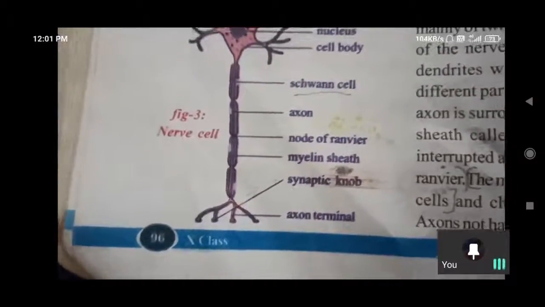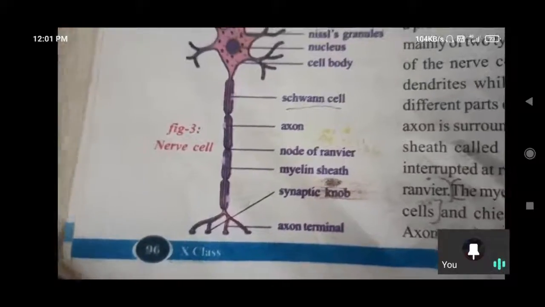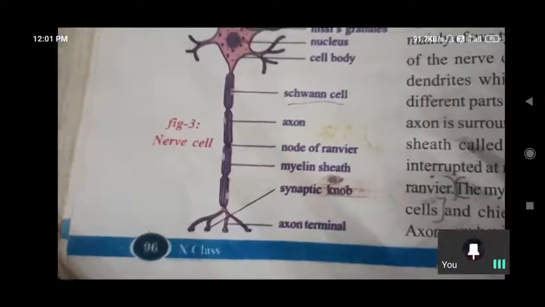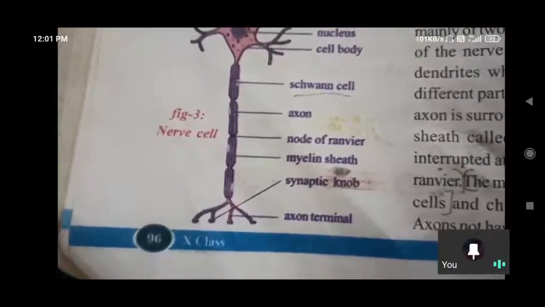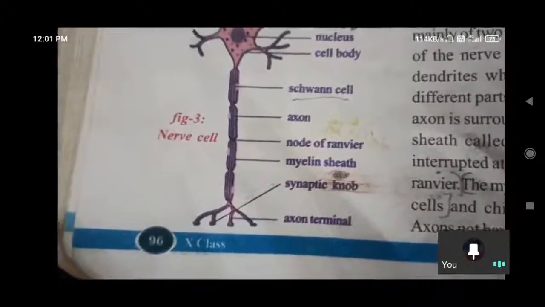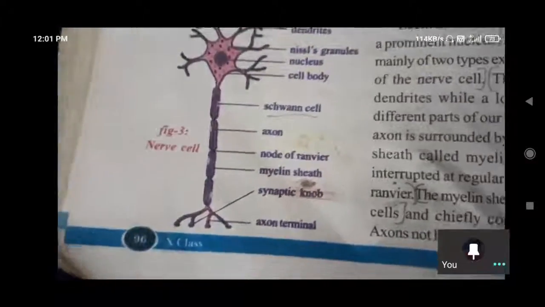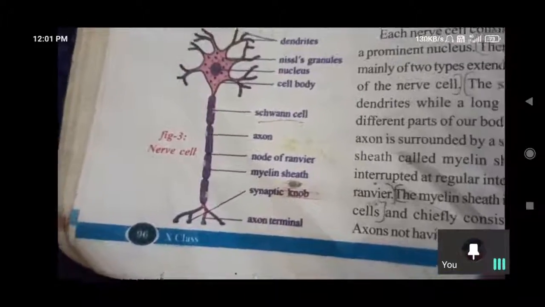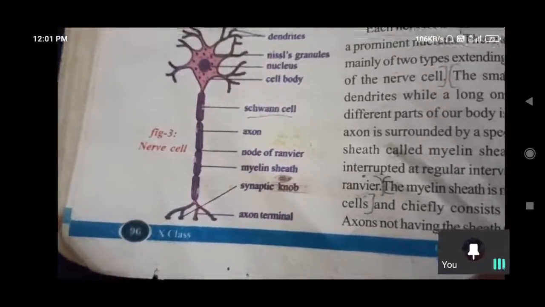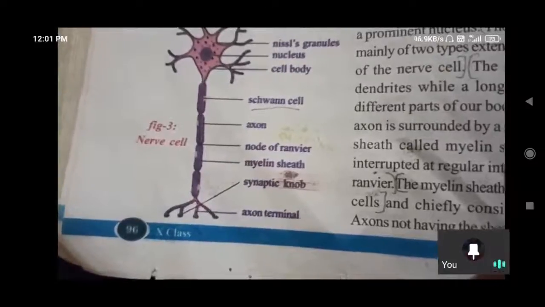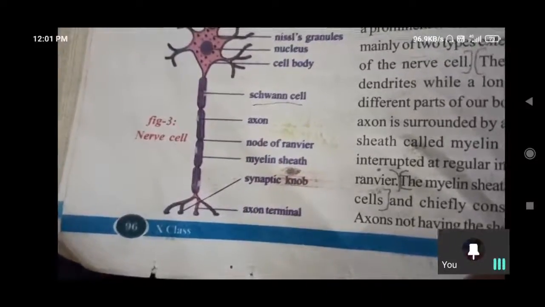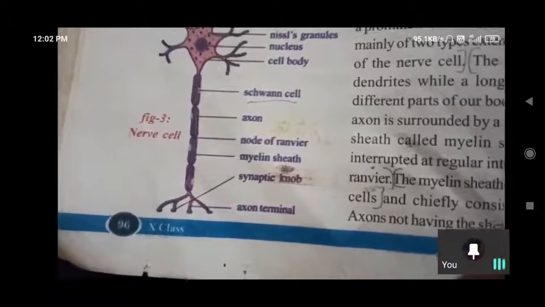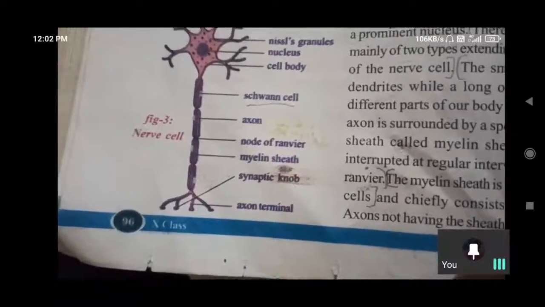So coming to these Schwann cells, these cells are not related to the nervous system, but they are useful for myelin sheath production. What is that myelin? It is a fibrous content. If that fibrous content is present, those axons are myelin sheath coated. In some axons, not the entire axon, some parts contain the myelin sheath and some do not. So Schwann cells form the myelin sheath.